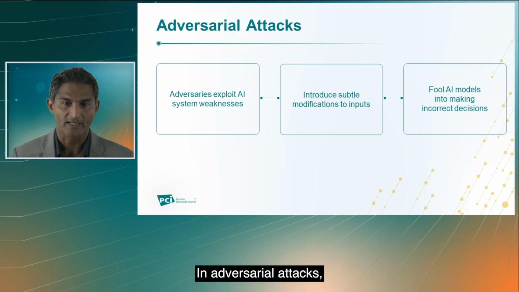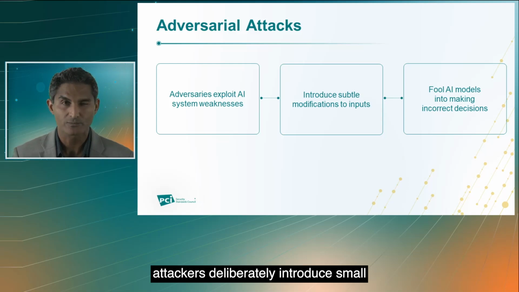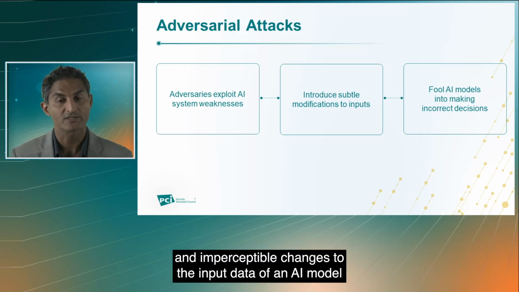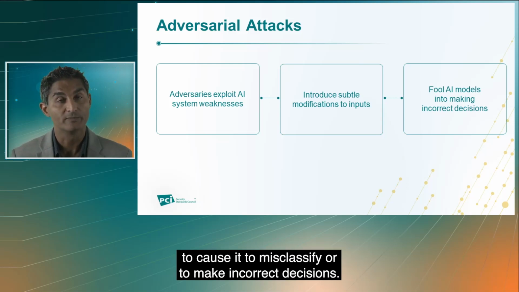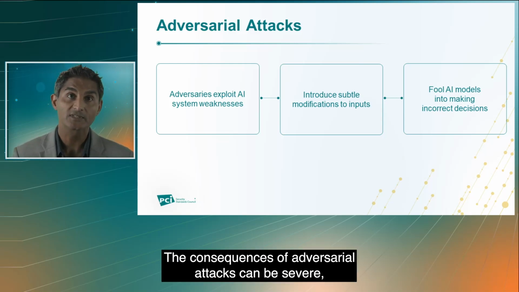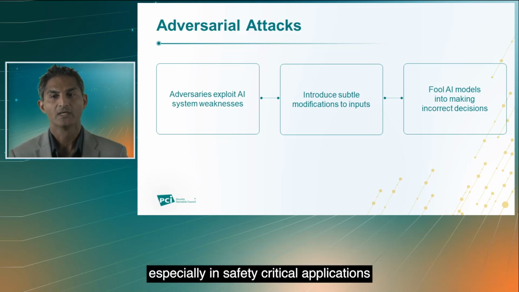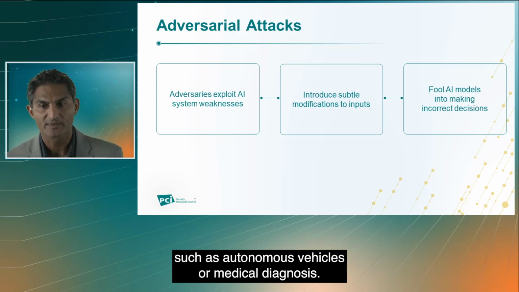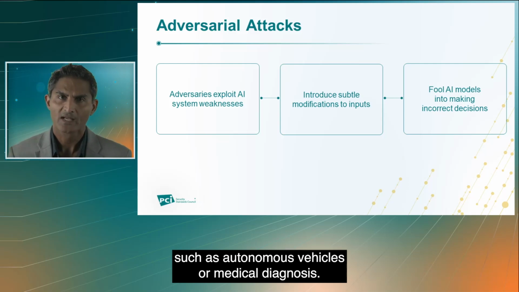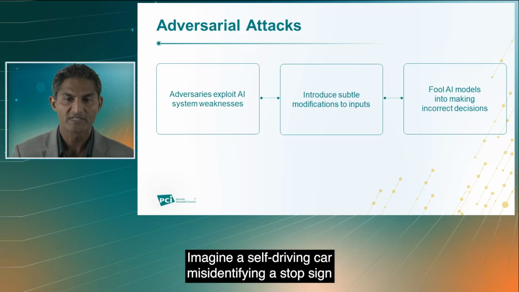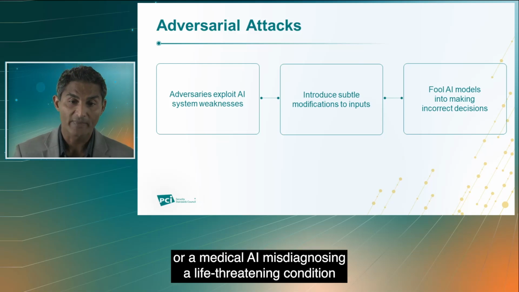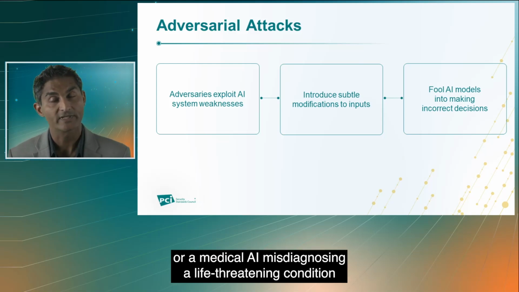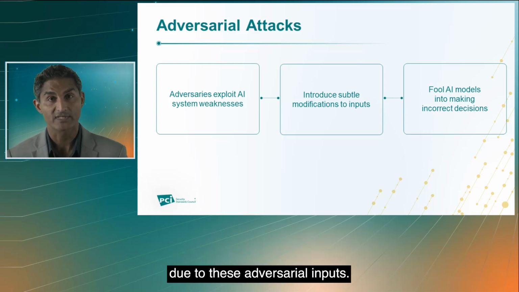In adversarial attacks, attackers deliberately introduce small and imperceptible changes to the input data of an AI model to cause it to misclassify or to make incorrect decisions. The consequences of adversarial attacks can be severe, especially in safety-critical applications such as autonomous vehicles or medical diagnosis. Imagine a self-driving car misidentifying a stop sign or a medical AI misdiagnosing a life-threatening condition due to these adversarial inputs.